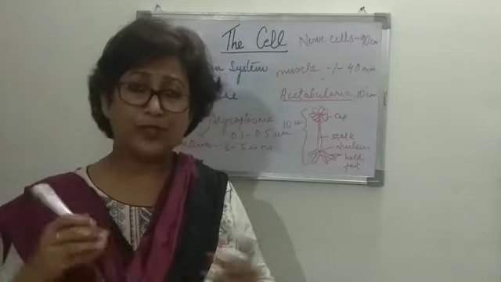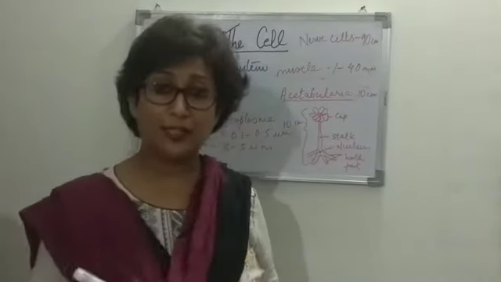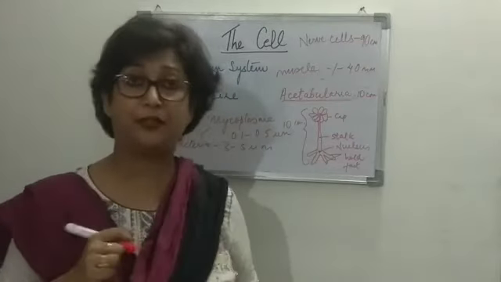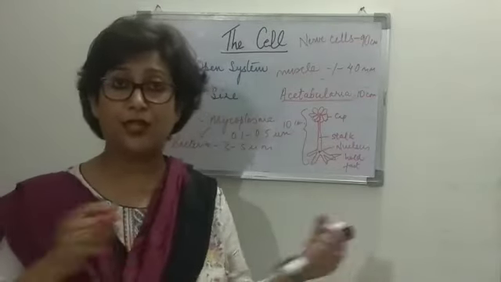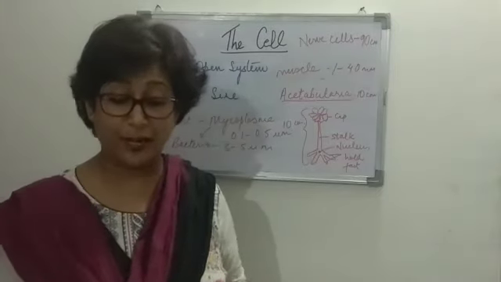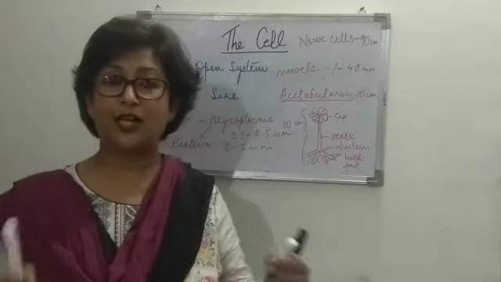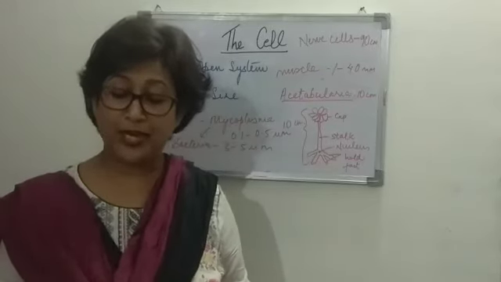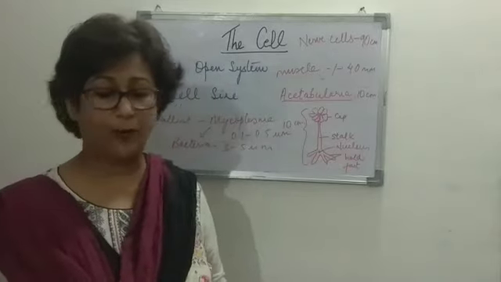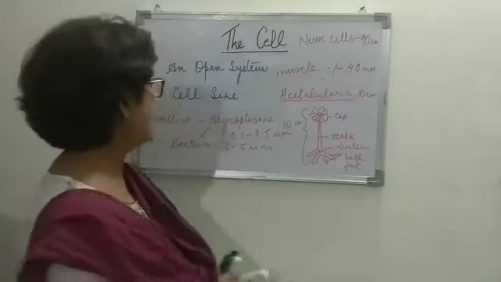Now, in cotton fibers, the cells may be 4 centimeters in length, right? Jute fibers are around 30 to 90 centimeters in length. So what we get to see here is that the cells are quite large, right? And then of course we talked about the largest size of the cell being the egg of the ostrich, right? Human eggs are very, very small. Then we come to the cell shape, right?